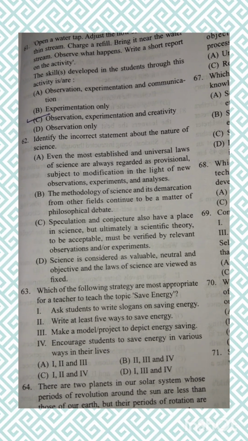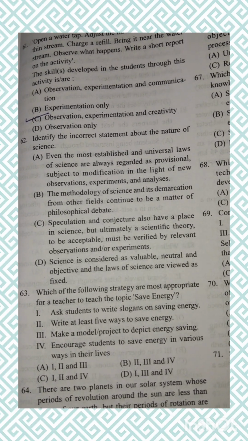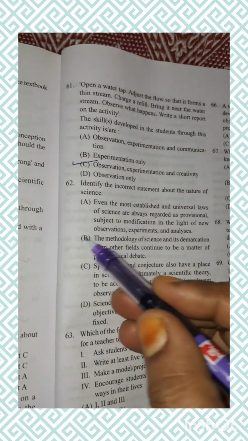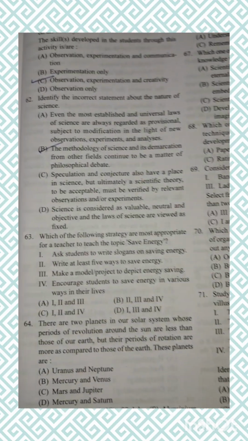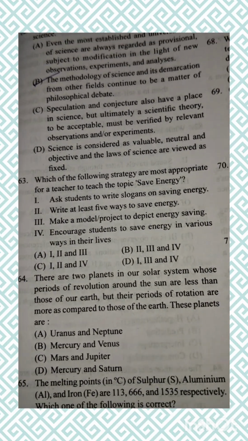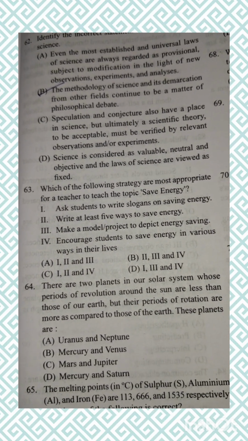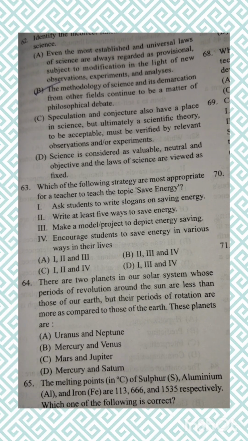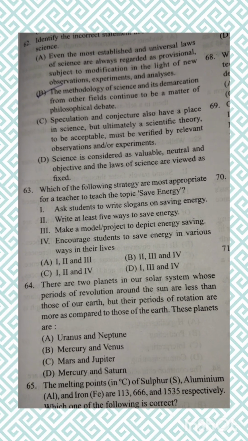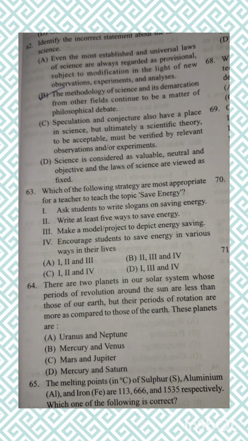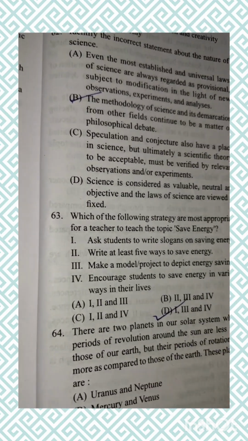So the correct option is B. The methodology of science and its demarcation from other fields continue to be a matter of philosophical debate. Which one of the following strategies is more appropriate for a teacher to teach the topic "save energy"? Ask students to write slogans on saving energy, write at least 5 ways to save energy, make a model or project to depict energy saving, encourage students to save energy in various ways in their life. So the correct option is D, 1, 3 and 4.